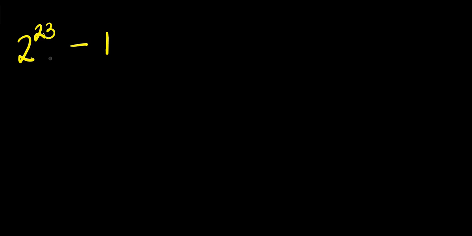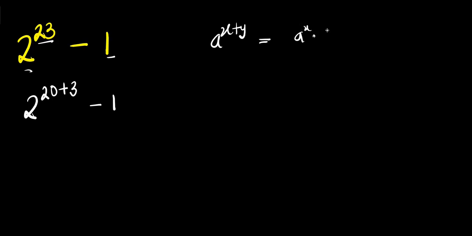Hello, how to evaluate with a calculator? This is 2 to the power of 23 minus 1. So I can have this as 2 to the power of 20 plus 3 minus 1. Now, if you have a power x plus y, this equals a power x times a power y. So this is 2 power 20 times 2 power 3 minus 1.